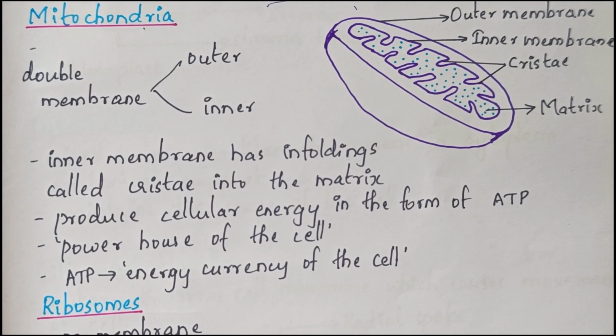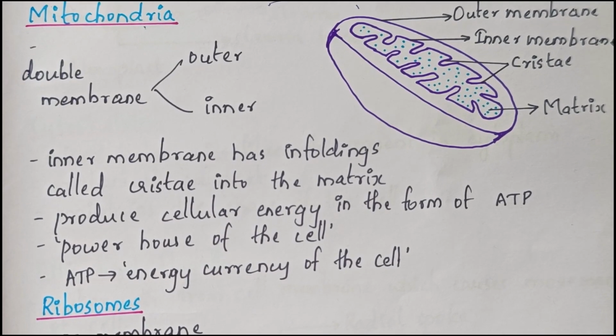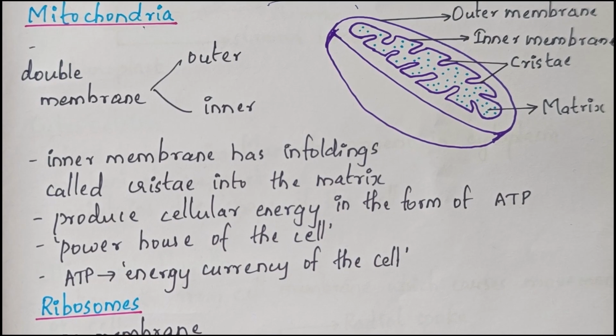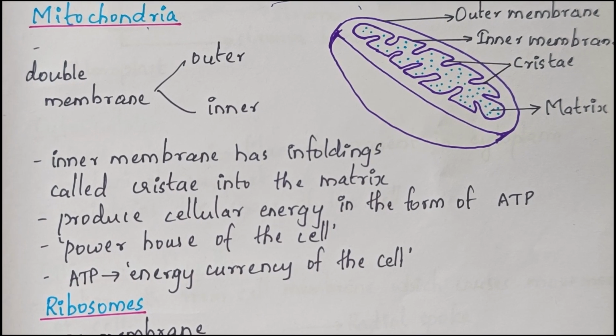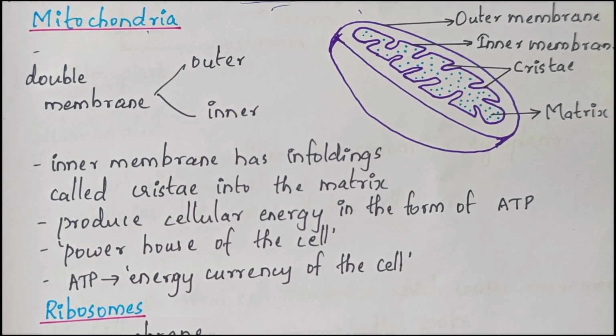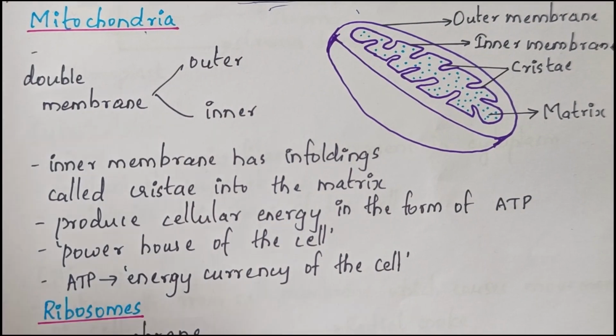So the first thing is mitochondria. Mitochondria are membrane-bound cell organelles that generate most of the chemical energy needed for the cell for various biochemical reactions. Most of the cellular energy is produced by mitochondria.